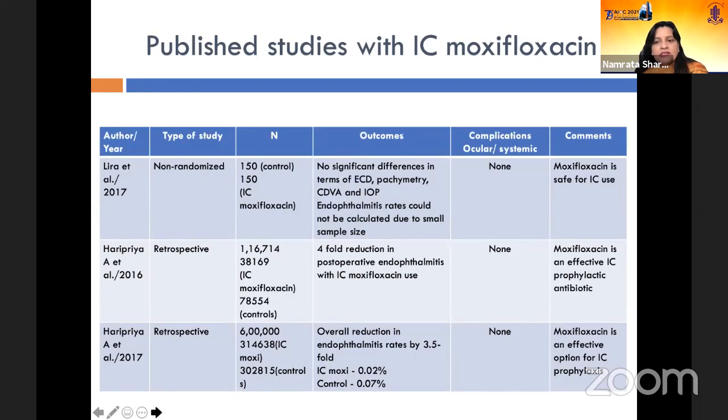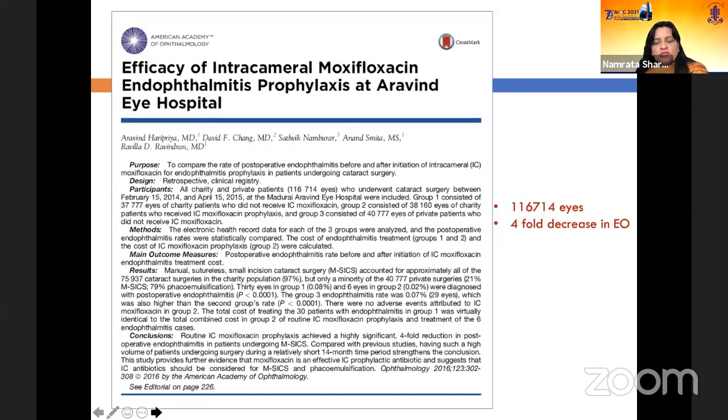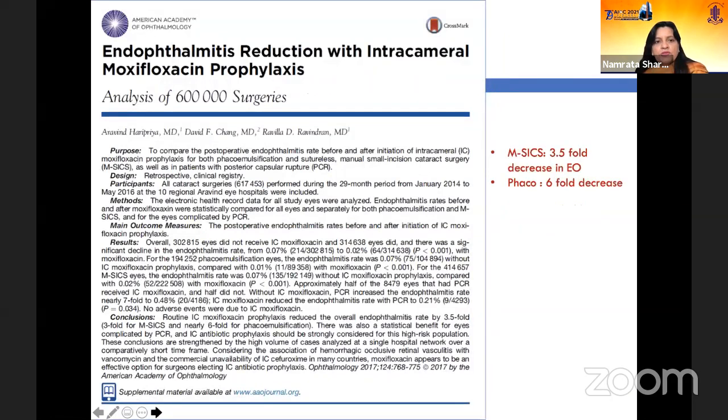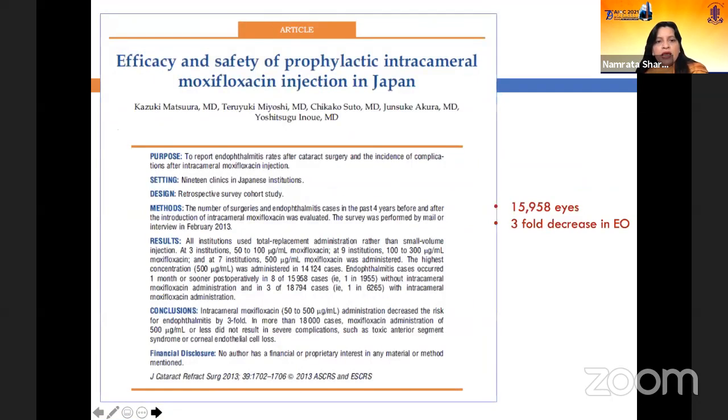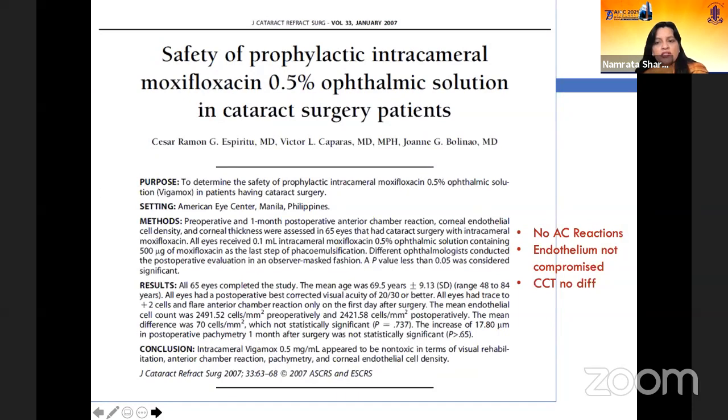Now, these are retrospective studies, all of them non-randomized, to show that intracameral moxifloxacin works. This was done in 1 lakh patients, which showed a 4-fold decrease in endophthalmitis. And this was done in 6 lakh patients, which showed a 3.5-fold decrease in MSICS and a 6-fold decrease in phacoemulsification. And this is a study from Japan on 15,000 eyes, which showed that there was a 3 times decrease in endophthalmitis. Importantly, this study showed that there were no AC reactions or endothelium compromise, and corneal thickness did not show any change when intracameral moxifloxacin was used.